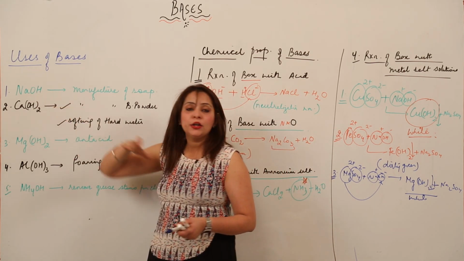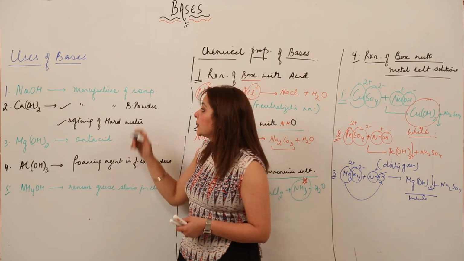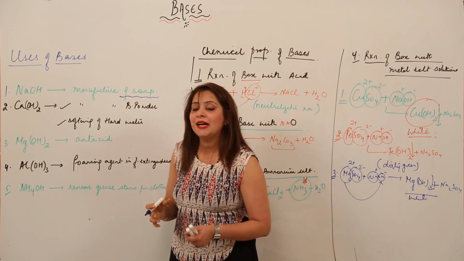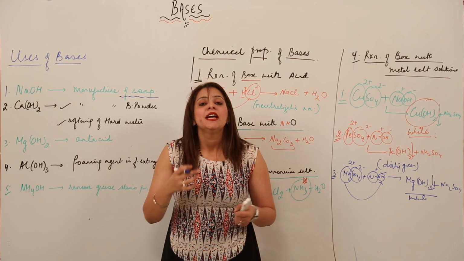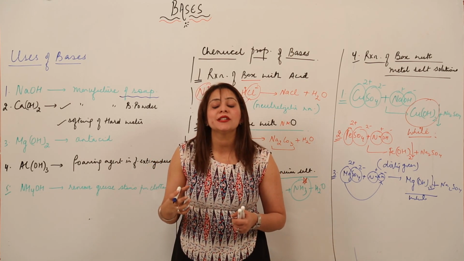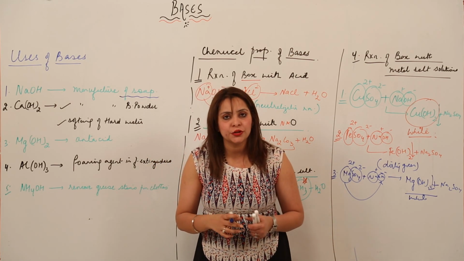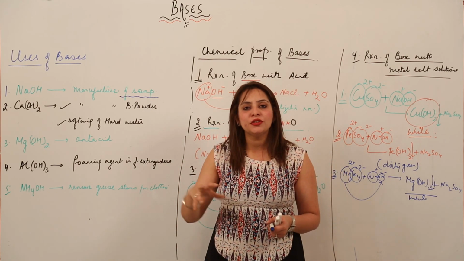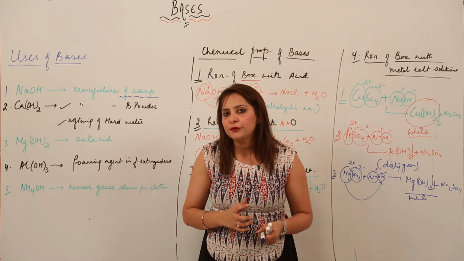So sodium hydroxide, that is NaOH, is used in manufacturing of soap. So you need to remember what the use of sodium hydroxide is. It is used in manufacturing of soap, that is, it is used in saponification. Do you know what saponification is? Saponification is a process in which soap is formed. And you know how soap is formed?